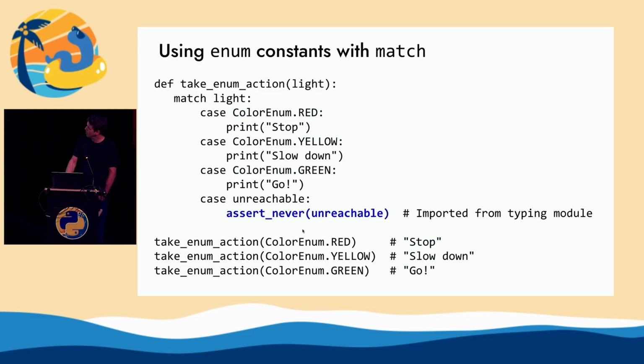But one benefit of using enum is you get this nice unreachability exhaustiveness check. If people know, like, in other languages, that it'll fail to compile if you don't have every case in a switch statement, you can actually get that out of MyPy and other type checkers. If you do that, you can even use assert_never from the typing module so that at runtime you also assert that, which is pretty cool. So with enum, there is a benefit with match. You get some nice static type checking stuff.